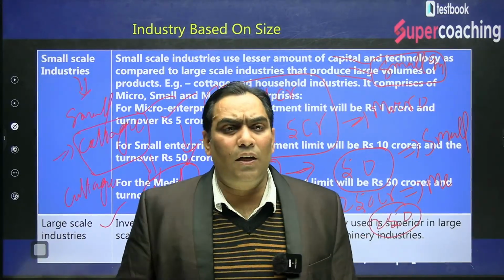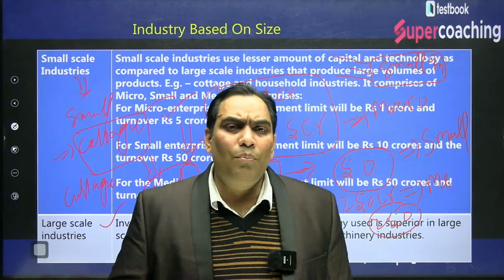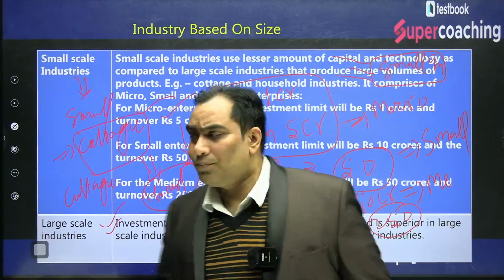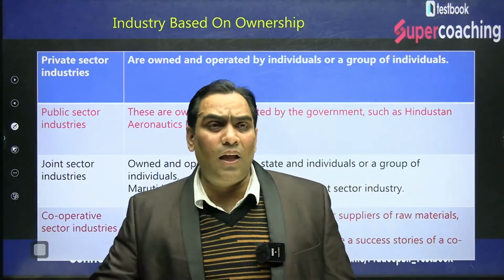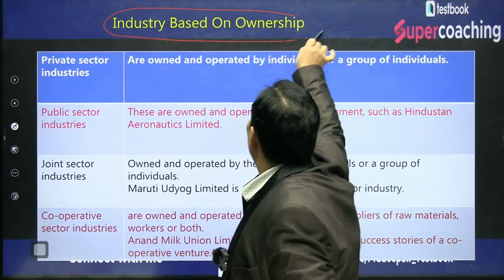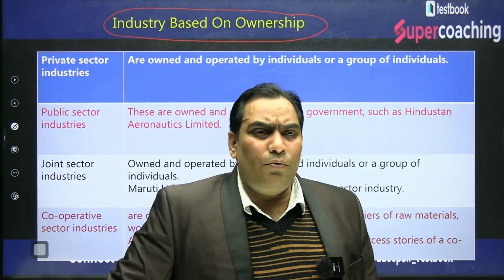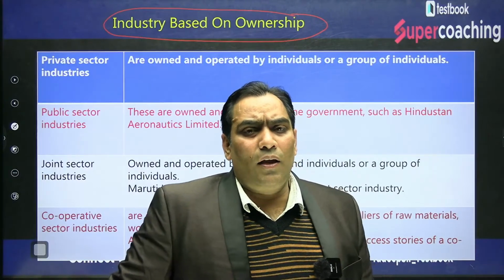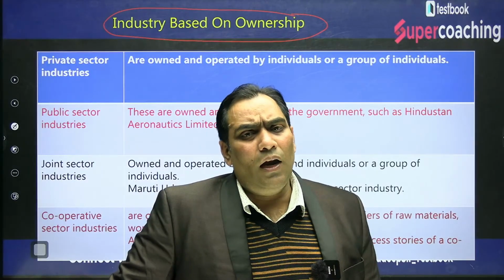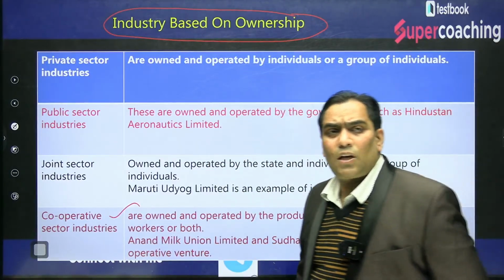Now large scale industries, all those industries which produce at large scale with modern technology, that is known as large scale industries. Now we are going to proceed further and discuss industry based on ownership. What can be the types or classification of industry on the basis of ownership? On the basis of ownership we can categorize further under four categories. One is public sector, other is private sector, other is joint venture and other is cooperative sector industries. We will discuss all these one by one.